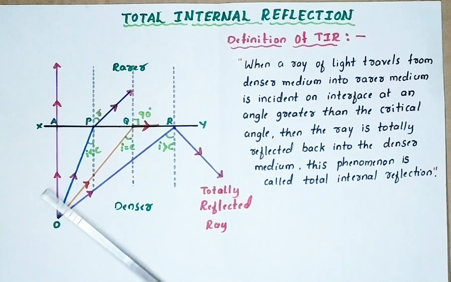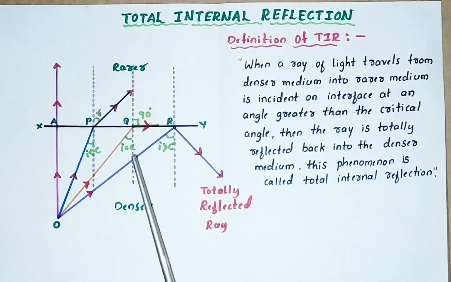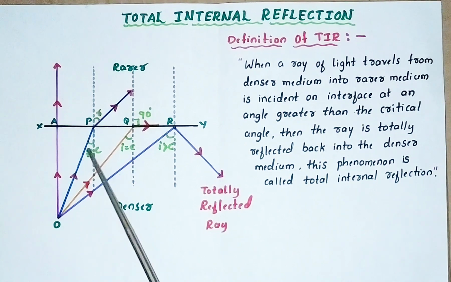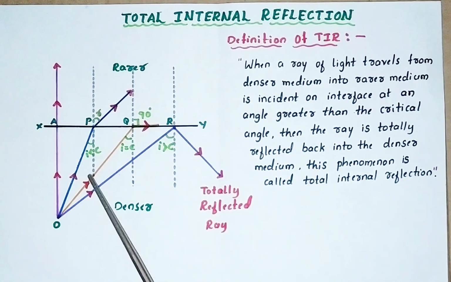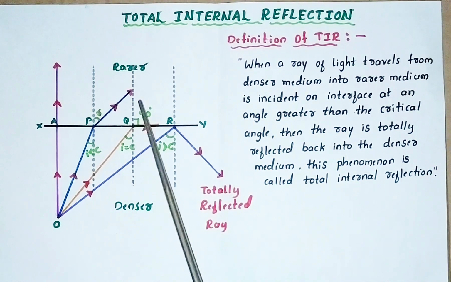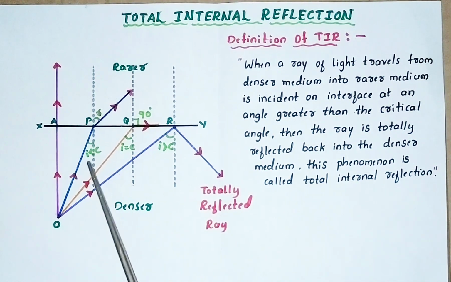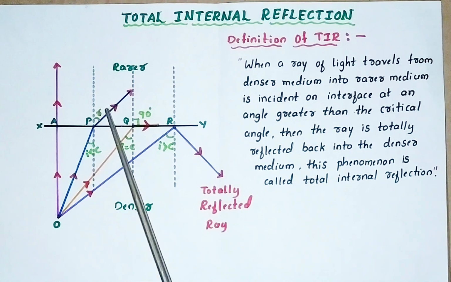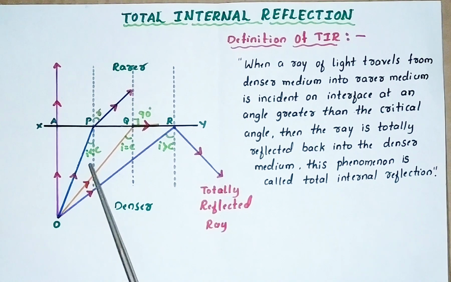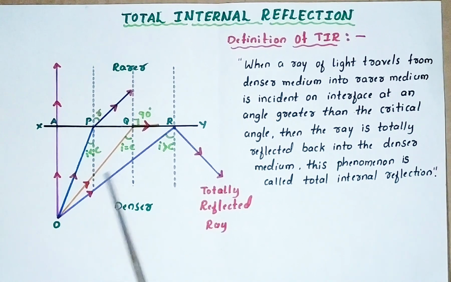Right? Now, what is the angle of incidence and the angle of refraction? The angle of incidence is the angle between the incident ray and the normal. The angle of refraction is the angle between the refracted ray and the normal. This is I, the angle of incidence, and R indicates the angle of refraction. Now here I wrote I is less than C. What is this condition?